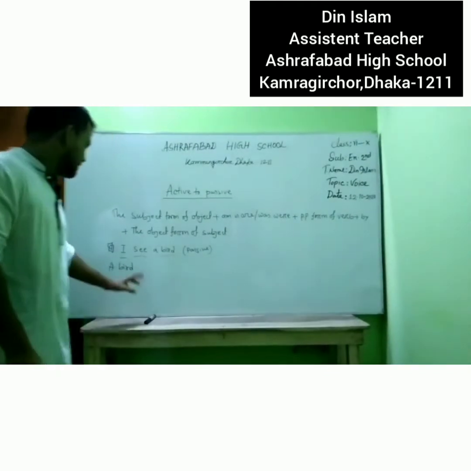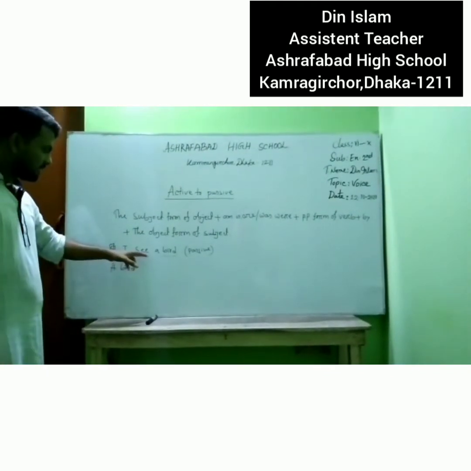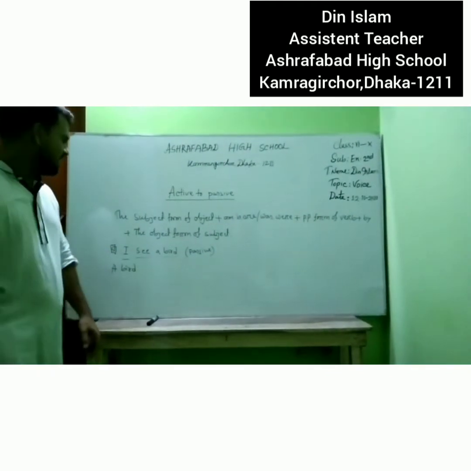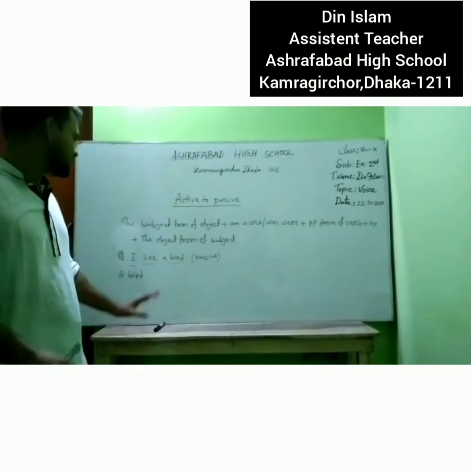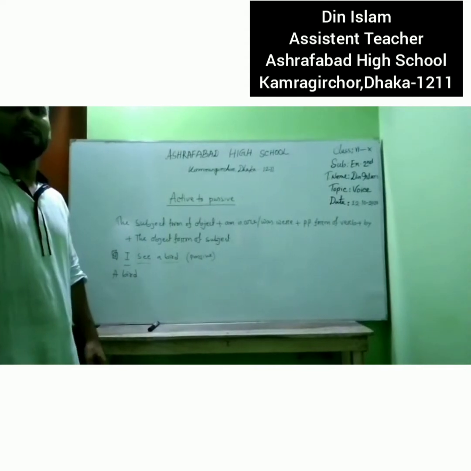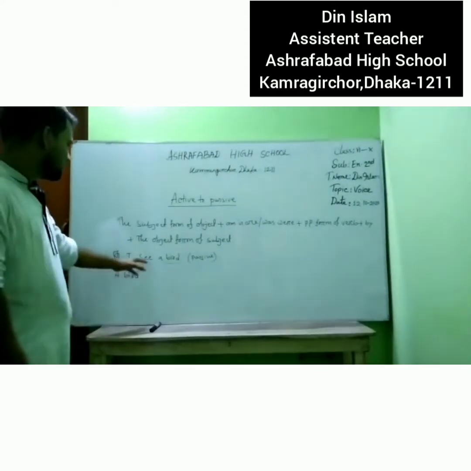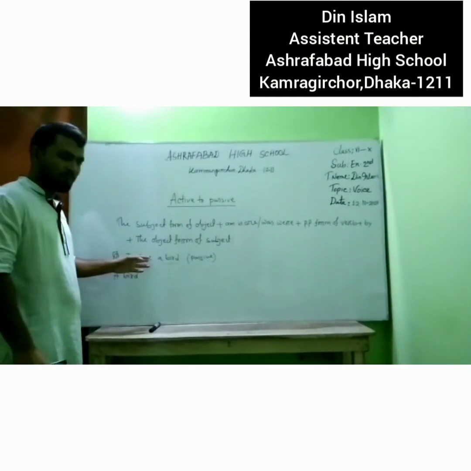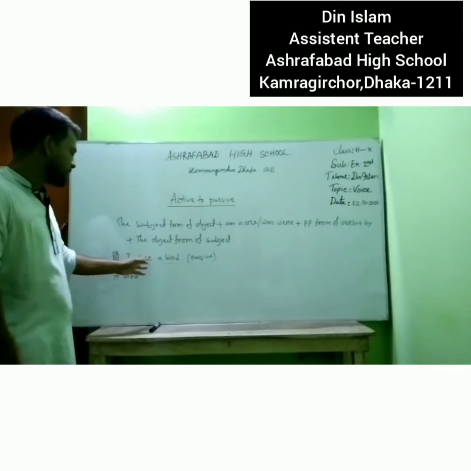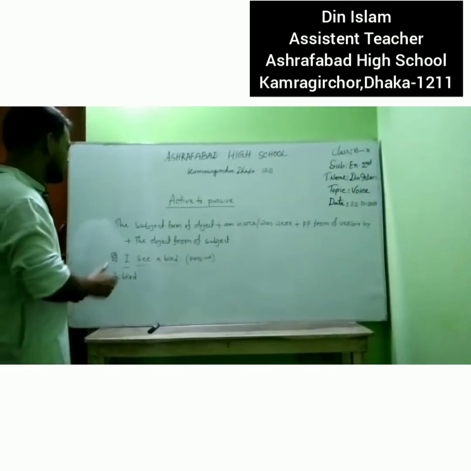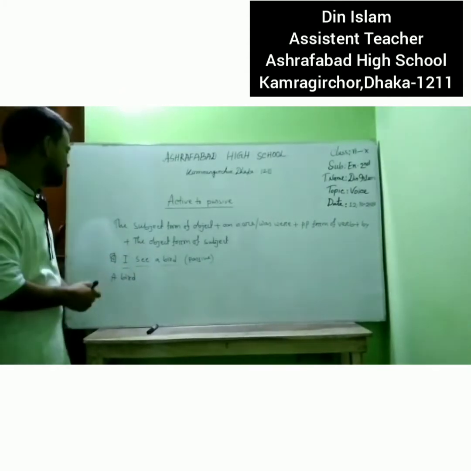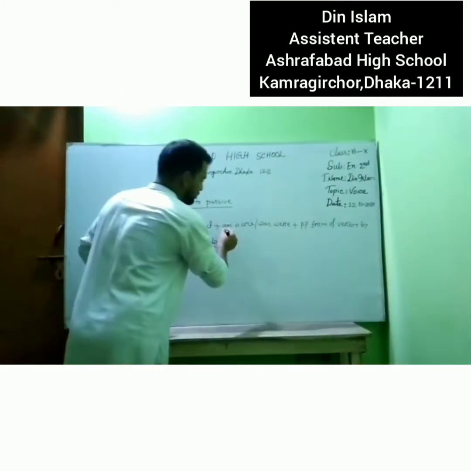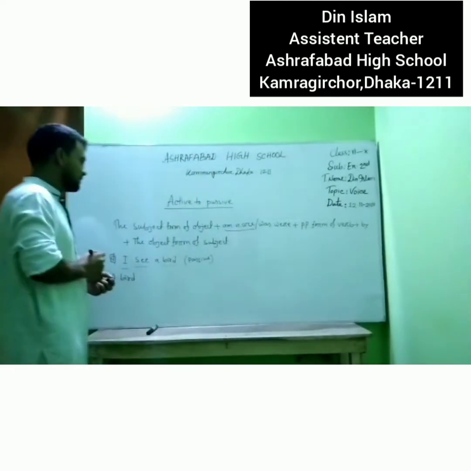A bird is the subject. And we know every main verb has three forms: the present form, past form, and past participle form. Now, see is the present form of verb. If this is the present form of verb, then we will write am, is, are.